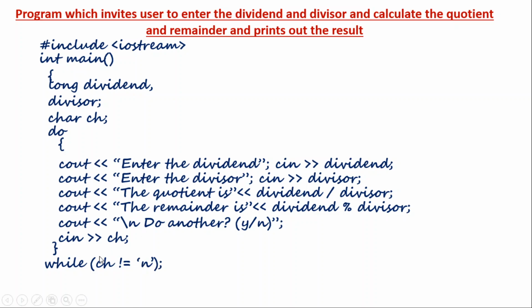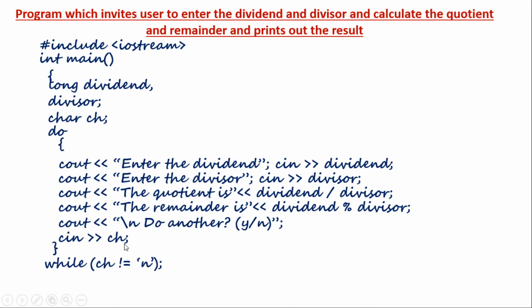The meaning is that as long as the ch you entered is not equal to n, it will carry out the loop again and again.